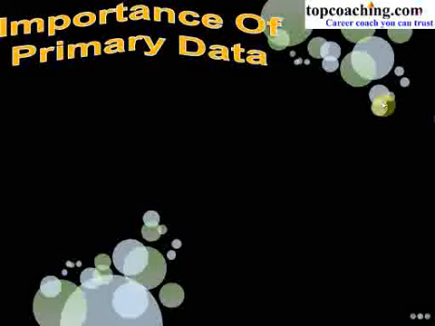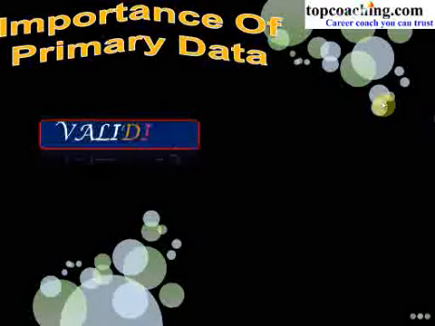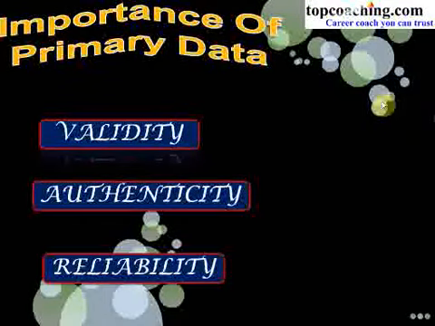Such sources are old, and secondly, they contain limited information, and they can be misleading and biased also. So we can say primary data is the best way to collect the data. We can define the importance of primary data in 3 terms. First one is validity, second one is authenticity, and third one is reliability.